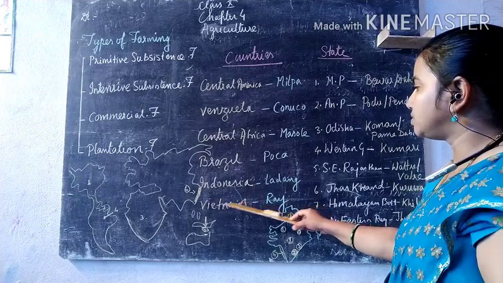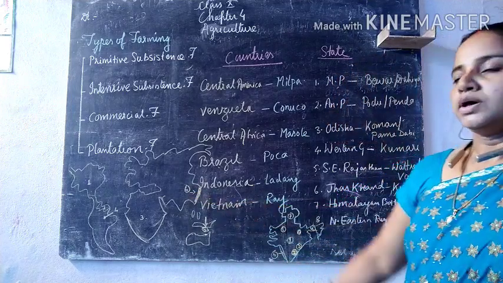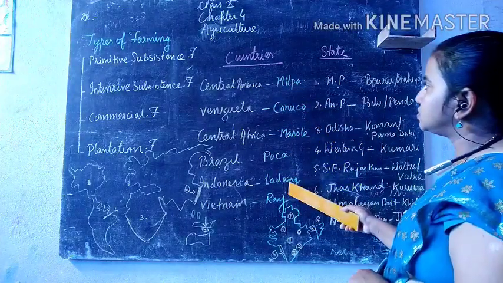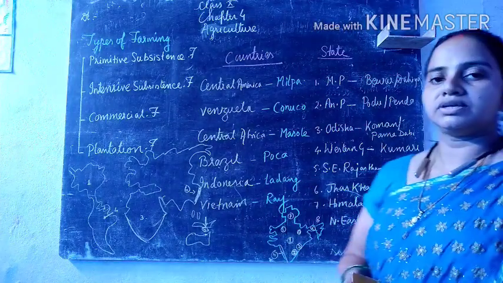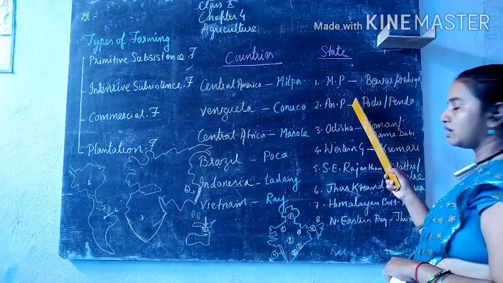And in Vietnam it is known as ray. This is Vietnam. So these are the different names given to slash and burn agriculture in the different countries. Now we will see what it is known as in our country.